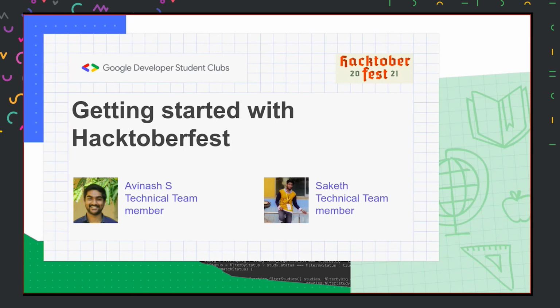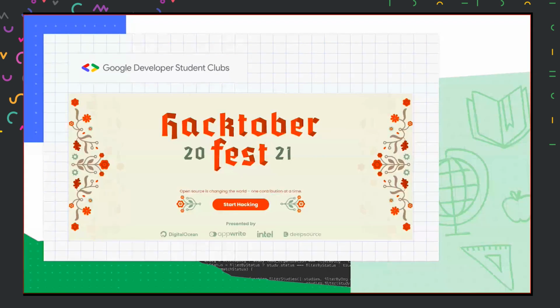So today we'll be introducing and explaining the month-long event that is going on, Hacktoberfest 2021. Hacktoberfest is a month-long event, a celebration of open source, conducted by DigitalOcean in collaboration with several other companies such as Intel and DeepSource.